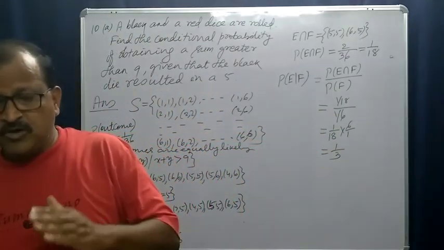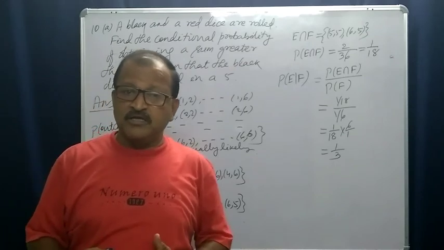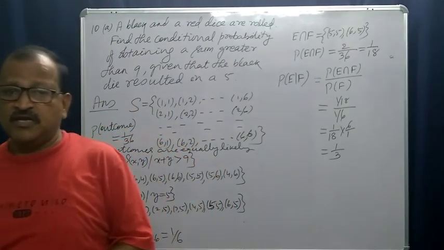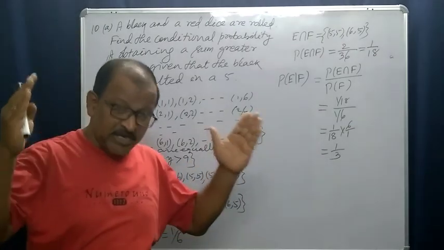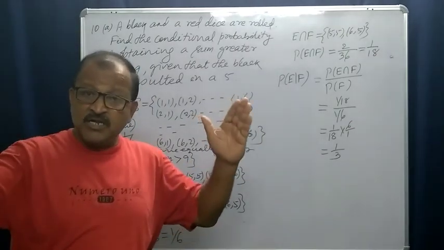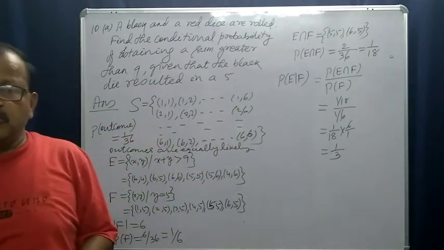Next time we will go to another part of this chapter, that is independent events, and the great theorem, the multiplication theorem. We will discuss the multiplication theorem later.